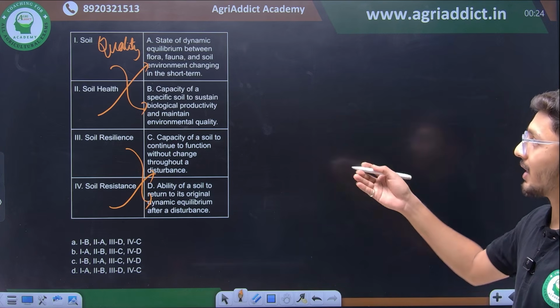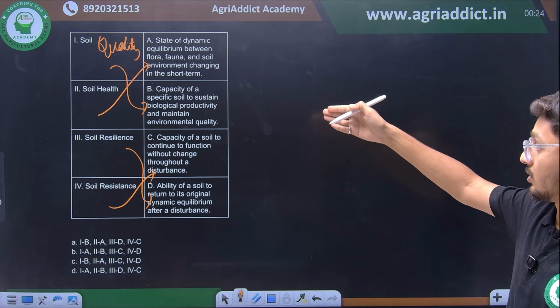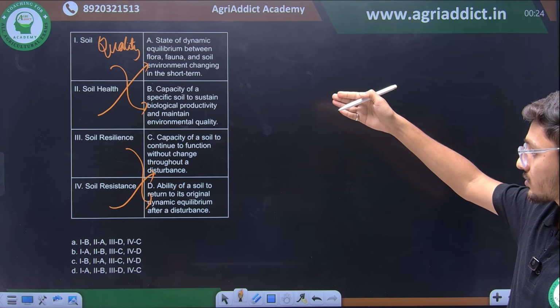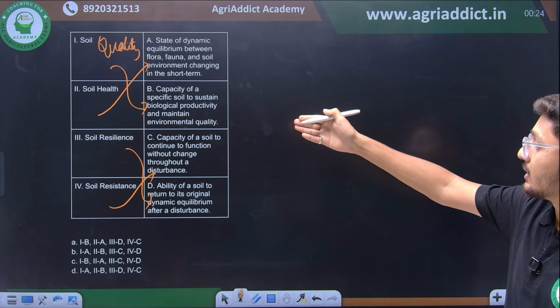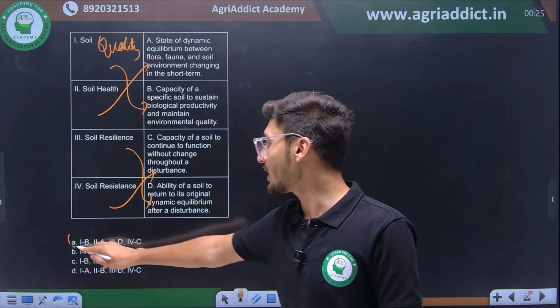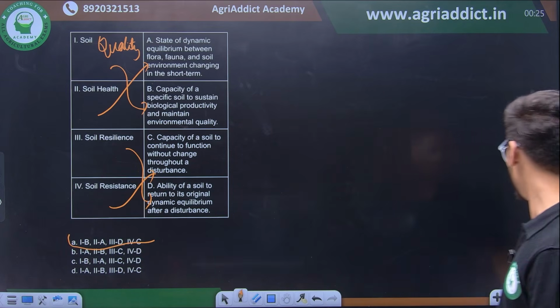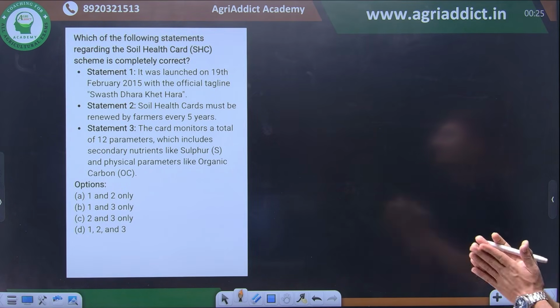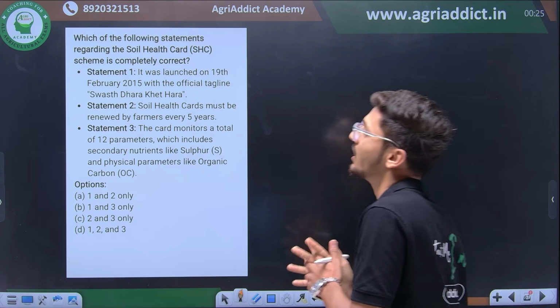So whatever will be the correct answer, 1 ka B, 2 ka A, 3 ka D and 4 ka C. So the correct answer will be option A. Then moving ahead to the next question. Next question is another statement based question based on soil health scorecard.